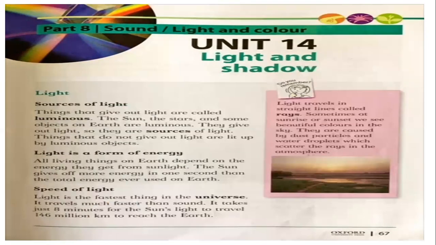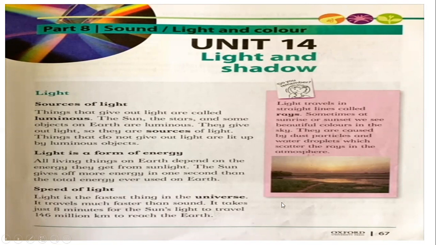Then the last unit is about light and shadow. I hope you all remember this because it is the previous lecture and you already remember what I told you about light. Because of light, you can see around you. Then we have studied about the sources of light. Then light is a form of energy. Then the speed of light is the fastest thing in the universe.